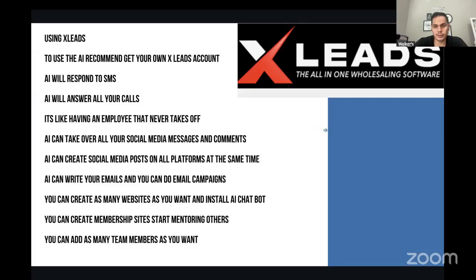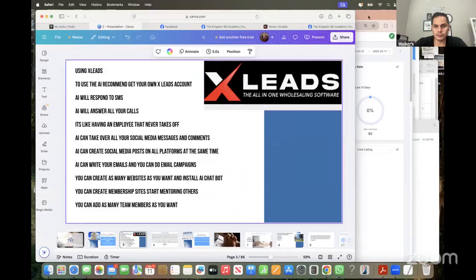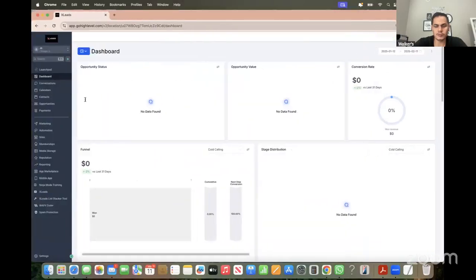But the coolest thing is replacing VAs. They can answer the phone for you. They can text message the sellers for you. It's pretty awesome, all the stuff that this can do. We're gonna get into it as quick as possible.